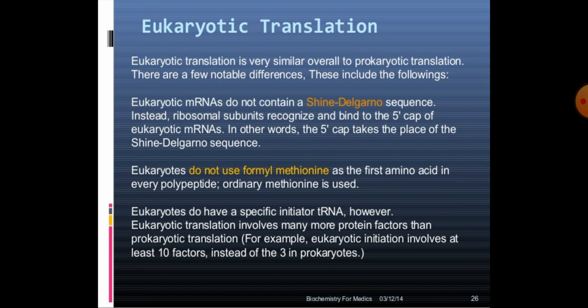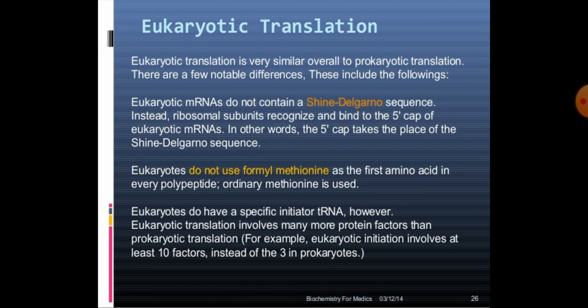There are some differences between prokaryotic and eukaryotic translation. Eukaryotic translation is very similar overall to prokaryotic translation, but there are notable differences. These include the following. Eukaryotic mRNA does not contain a Shine-Dalgarno sequence. Instead, ribosomal subunits recognize and bind to the 5' cap of eukaryotic mRNA. In other words, the 5' cap takes the place of the Shine-Dalgarno sequence.